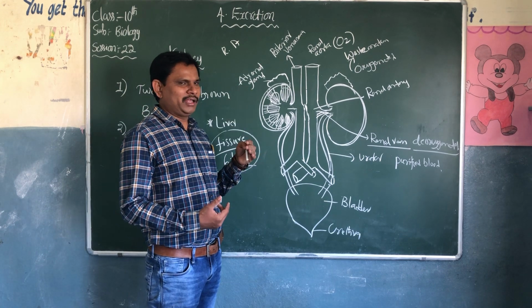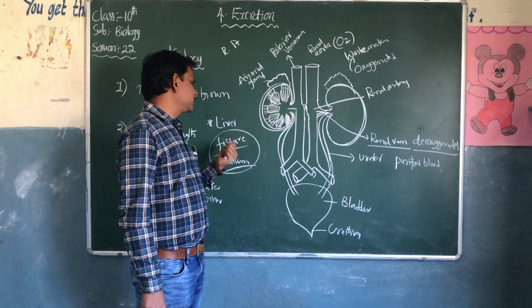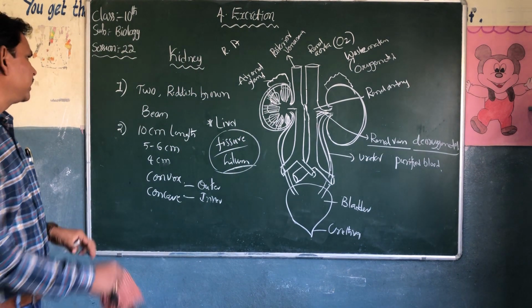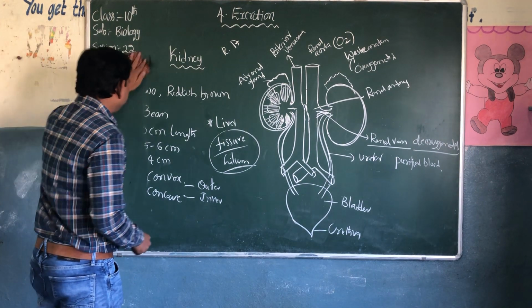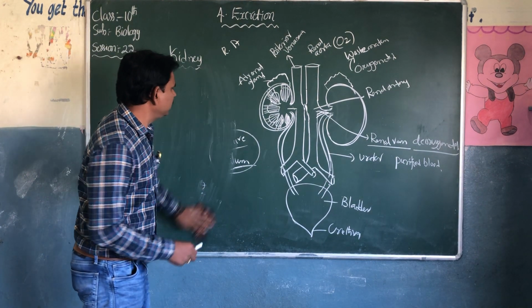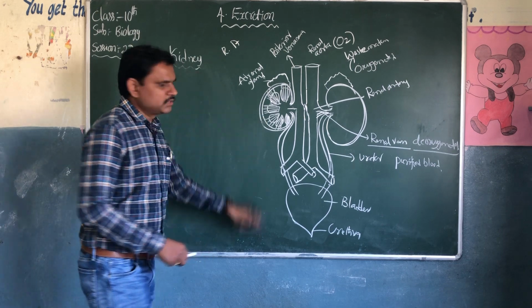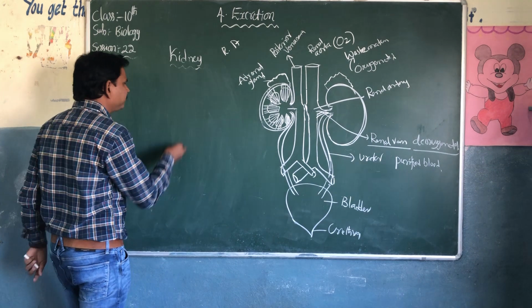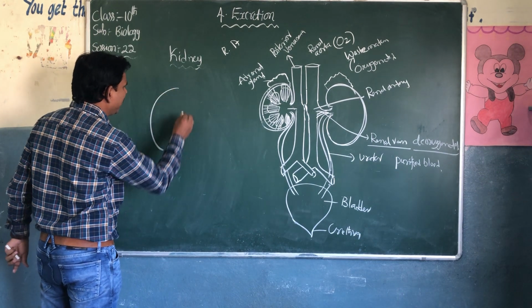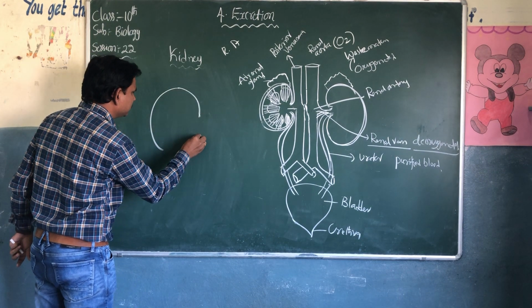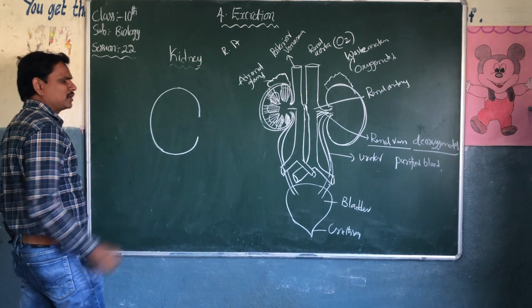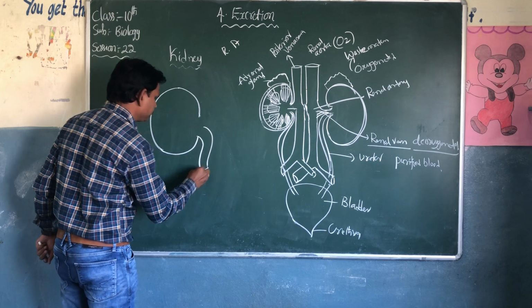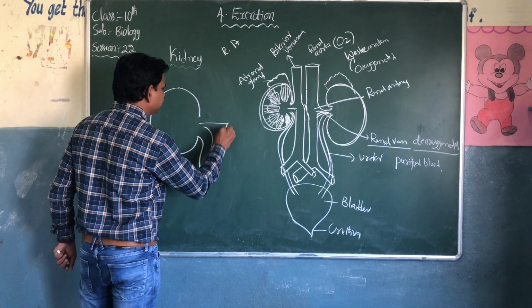Why is the right kidney lower than the left kidney? Because of the presence of the liver. This is the external structure of the kidney. One more part is there, that is the internal structure of the kidney. Sometimes they will ask this as a 2 marks diagram.